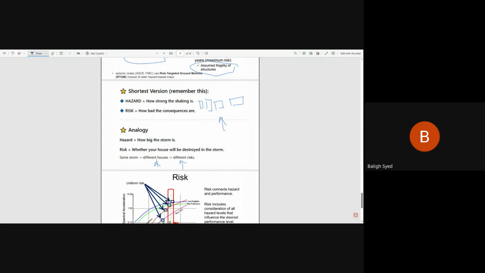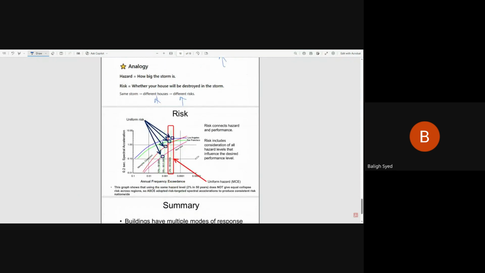What is the meaning of uniform hazard and what is the meaning of uniform risk? Just remember this, that's the best: risk connects hazard and performance. Risk includes consideration of all hazard levels that influence the desired performance level, right?